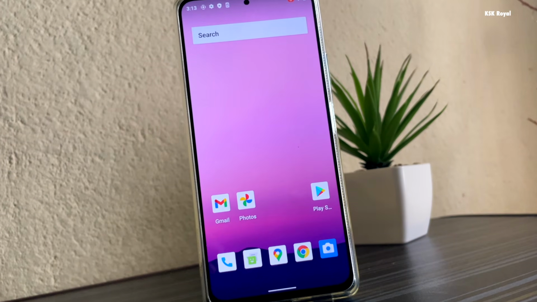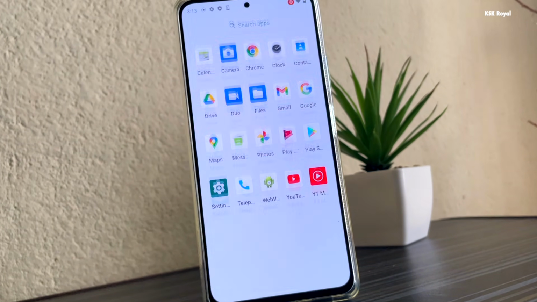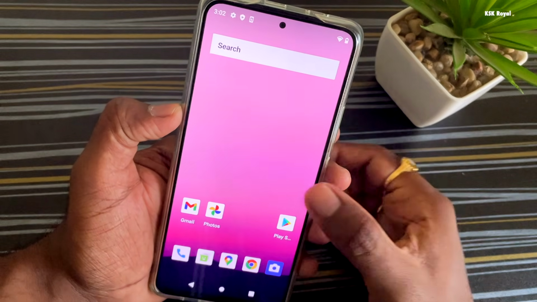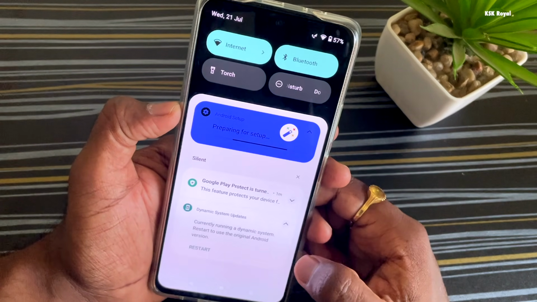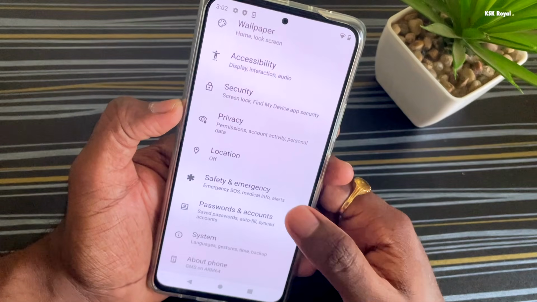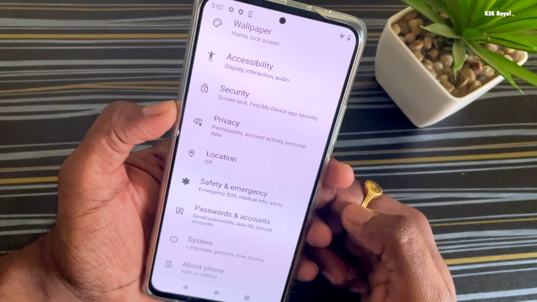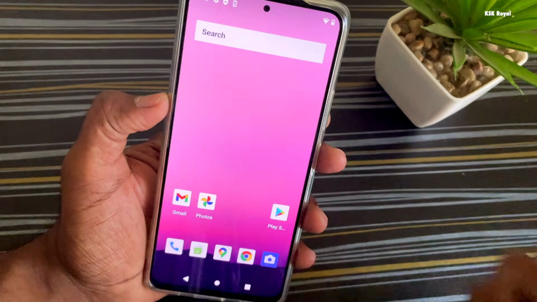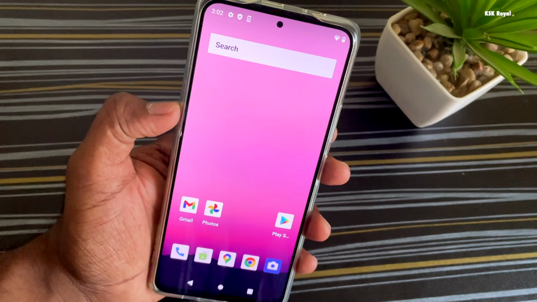If you want to switch back to the original Android version, you can simply click on restart, and this will boot your system into the main Android. Using this persistent notification, you can switch back and forth between Android 12 and your current Android operating system hassle-free.